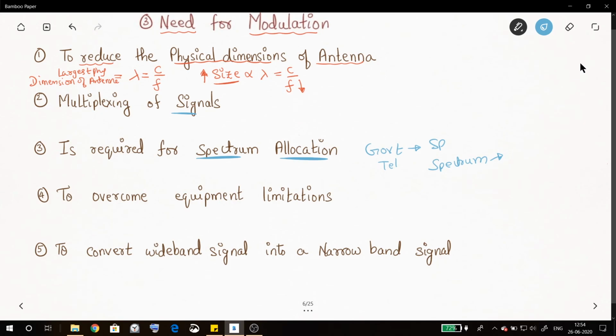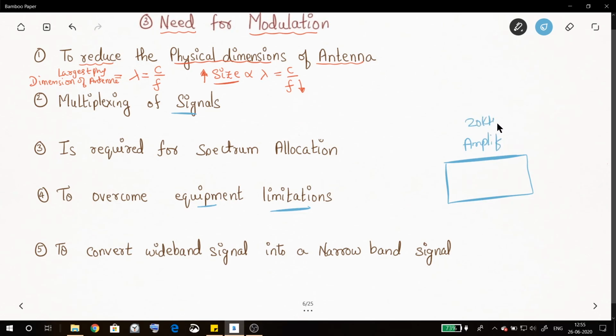By using modulation. Let's say I have a communication device, an amplifier, but this amplifier works only in the frequency range of 20 kilohertz to 30 kilohertz, but my message signal is just 10 kilohertz. Now this signal cannot be amplified by this amplifier because it's out of its frequency range. What can we do?